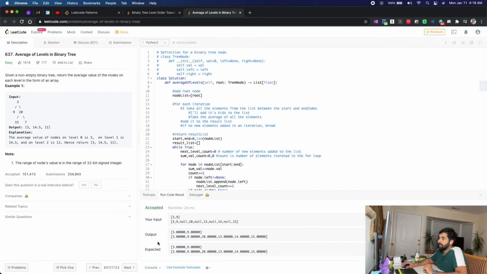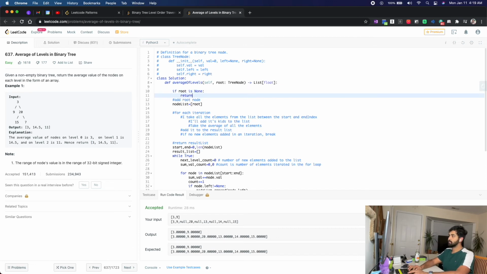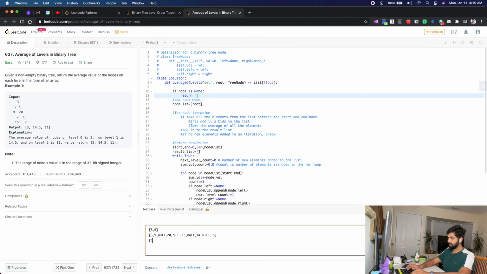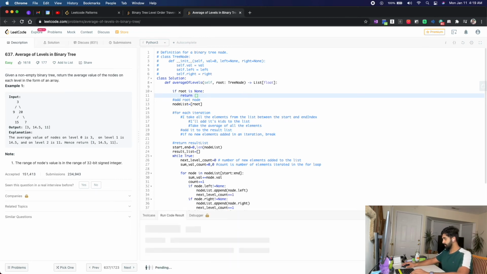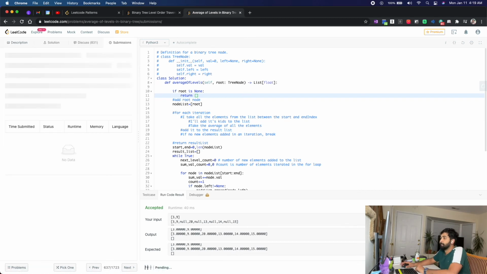Now what if I am having an empty node, right? Empty root. I'll have to deal with that as well. So if there is an empty root, I'll just return an empty list, right? If root is none, return empty list. Because that is something I missed. Now let me give it an empty test case. Okay, empty expected. And let's go ahead and submit.